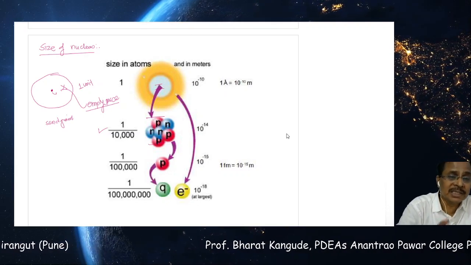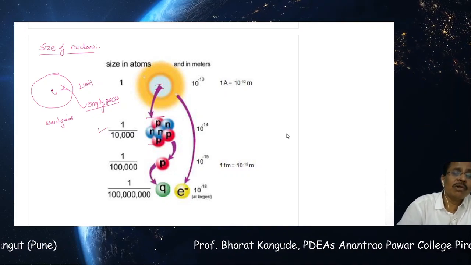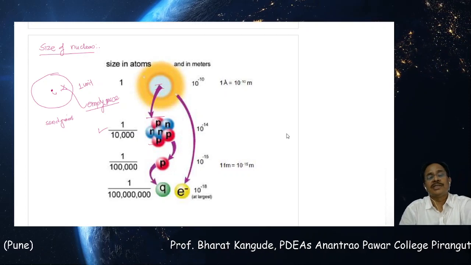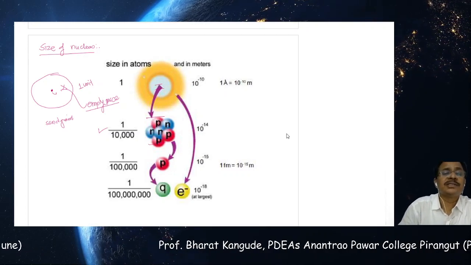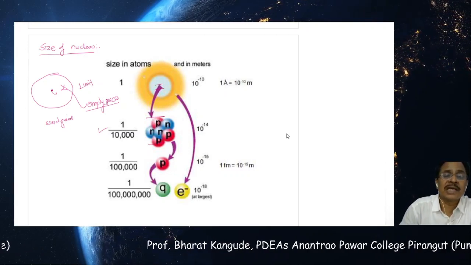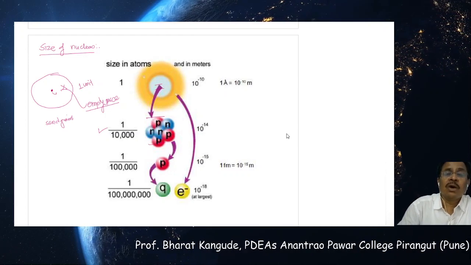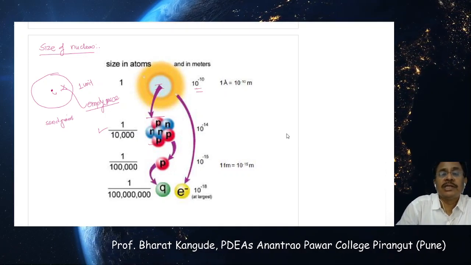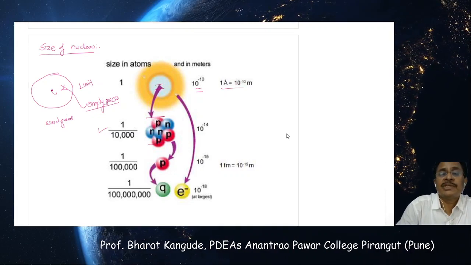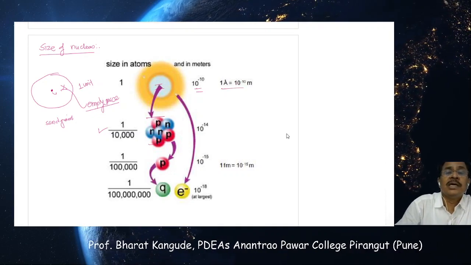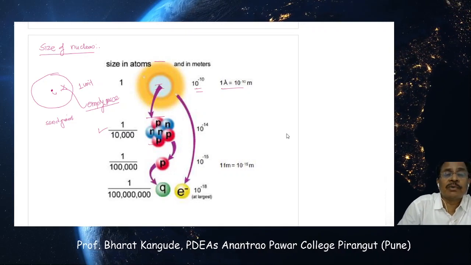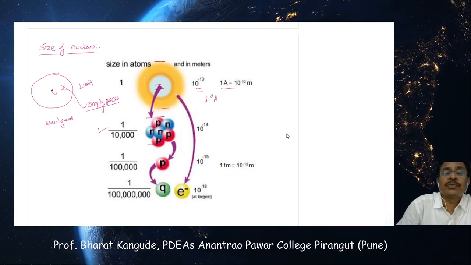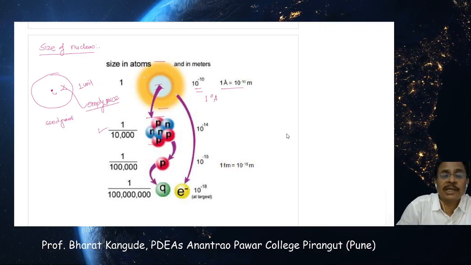It is very densely packed, and if we go for all these things understanding, we'll find that these protons and neutrons, all this is a nucleus. The size of that is 10,000 times smaller than the size of the atom. Now in actual measurement units, we use the measurement unit that is 1 angstrom. 1 angstrom is 10 raised to minus 10 meters. So the size of this atom from this to this is approximately 1 angstrom.